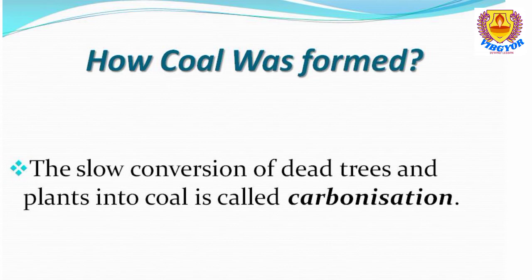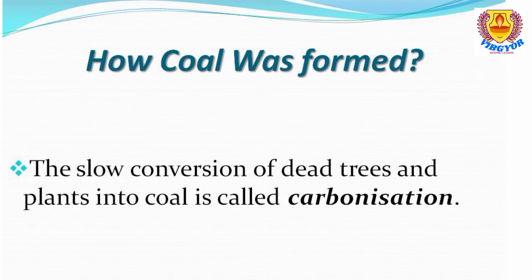So next one, how coal was formed. Already we have said how coal was formed. Coal is formed from the dead plants that had died millions of years ago. We have said that this coal is formed from the dead plants, and also we said that it takes millions of years for the formation of coal from the dead plants.